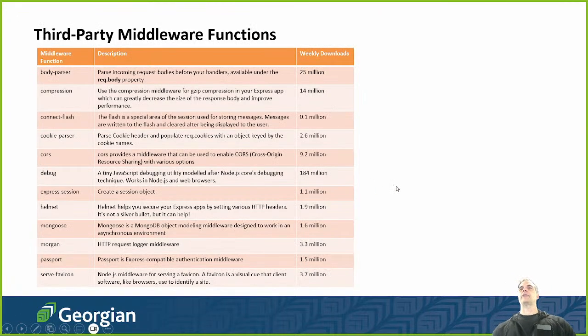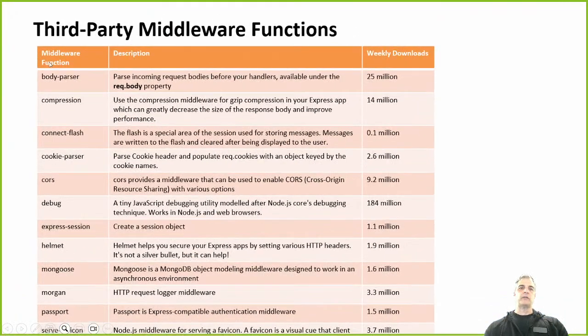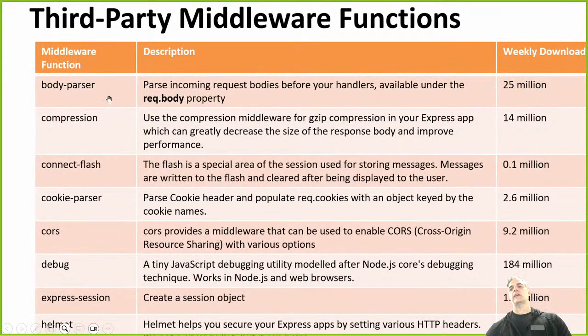Here's a lot of third-party middleware functions that are very popular, and we're going to see some of them. One of them is body parser. I'm just going to zoom in here so you can see some of them. There's some really great ones, okay? So body parser is used by around 25 million people a week, all right? And we download it and we use it. What it does is it parses incoming requests, the body of the request. The request itself is an object, and it has a lot of different properties, right? So it parses that request and it cleans it up. That's what it does, okay?